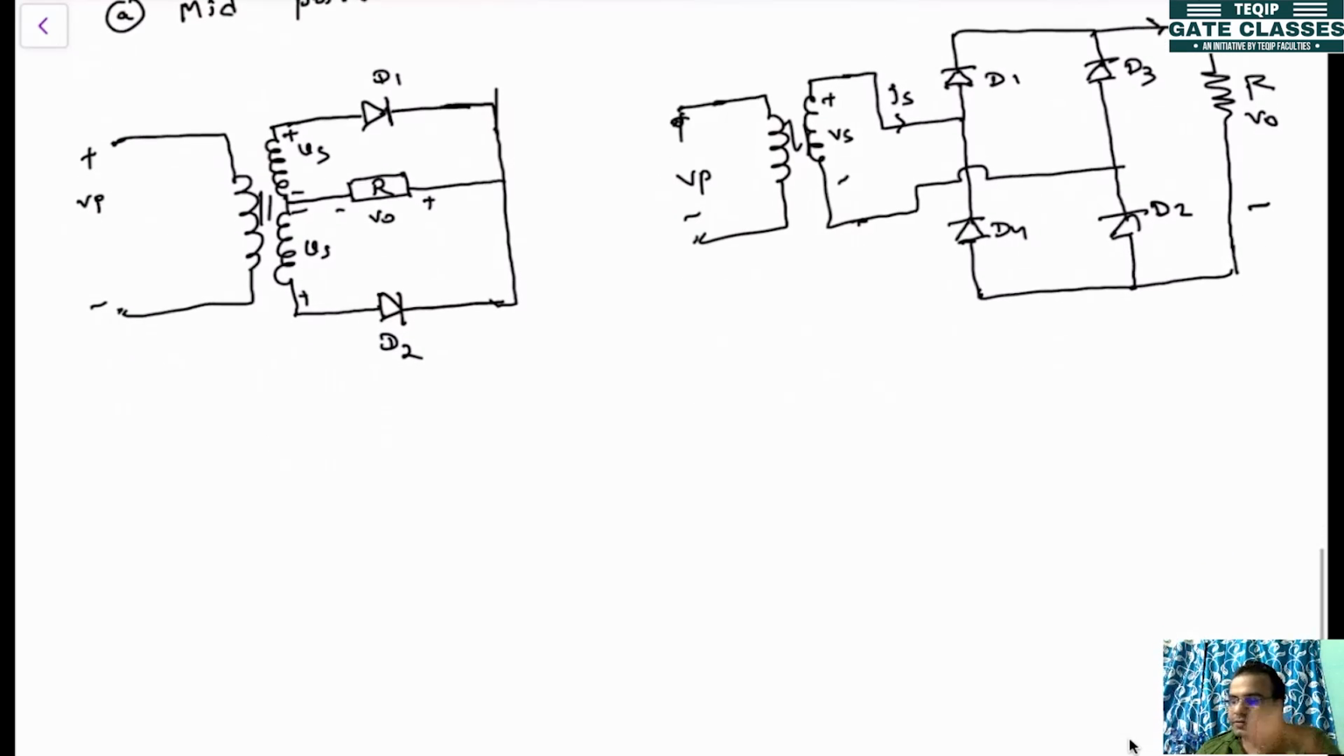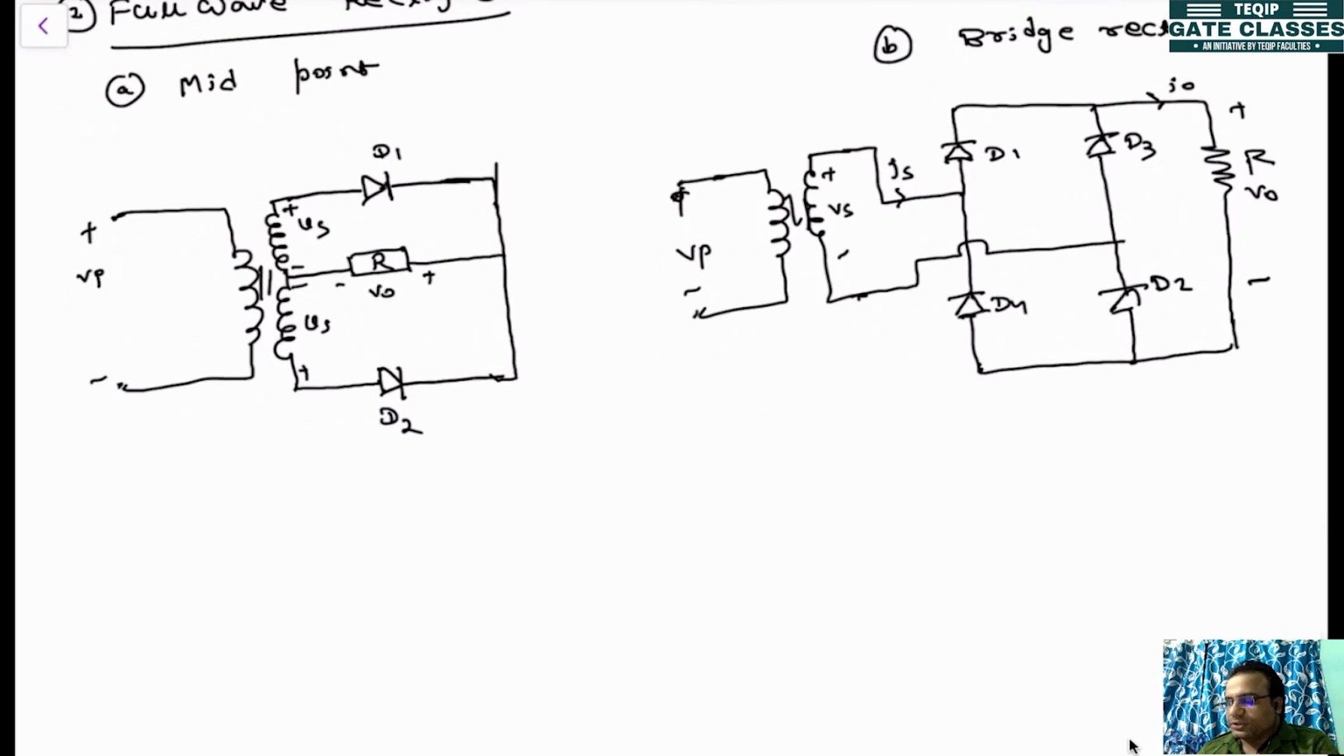Now, if you see the difference in these two configurations, here one center tap transformer is used, here no center tap, only a normal transformer is used. Another difference between these two: here two devices are connected, here four devices are connected. In the midpoint configuration only one device conducts at any point, but in the bridge configuration two devices conduct at one time. So let's see the operation of the first one, the midpoint configuration.